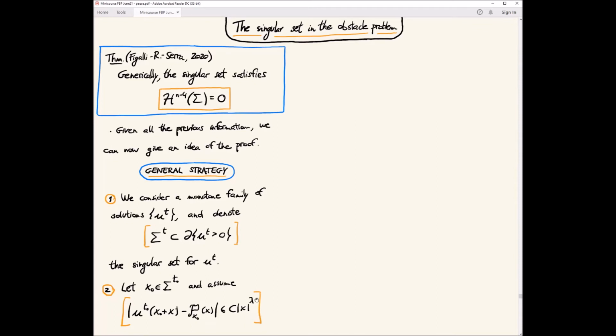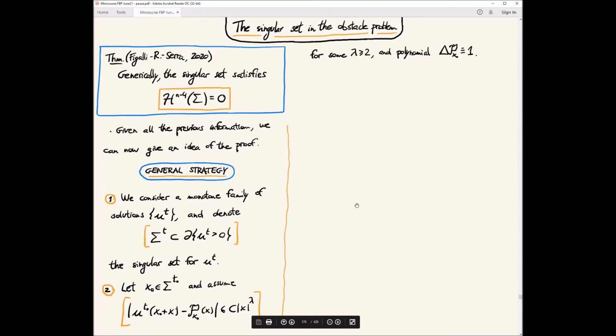Just for the sake of assumption, and to see what we can deduce from this, let's say we have this better expansion at a singular point, for some lambda bigger or equal than 2, because we already know it for 2.